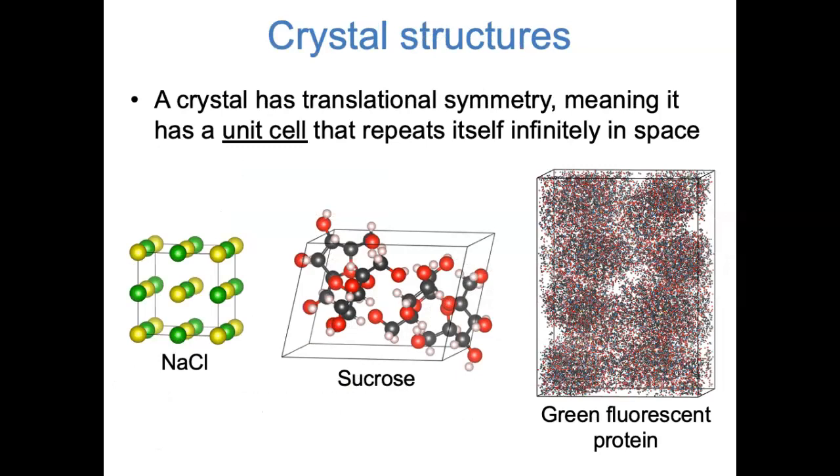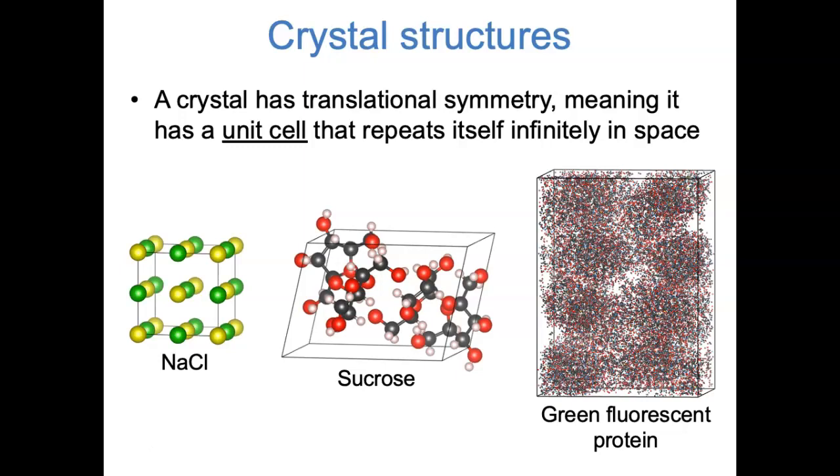Before we can talk about how X-ray diffraction works, we need to talk a little bit about crystal structures in general. A crystal is a chemical structure that has translational symmetry, which means that it's basically a box of atoms called a unit cell that repeats itself over and over again in space, left to right, front to back, bottom to top. The unit cell can be a cube, but it doesn't have to be a cube. The lengths of the edges can be different, and the angles don't have to be right angles.